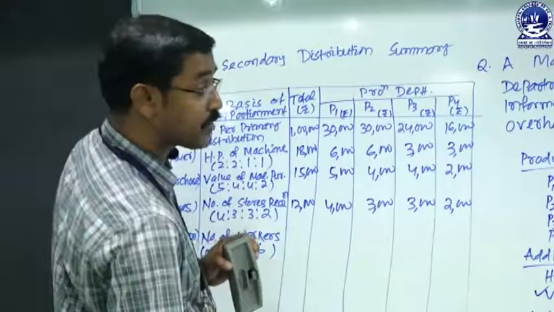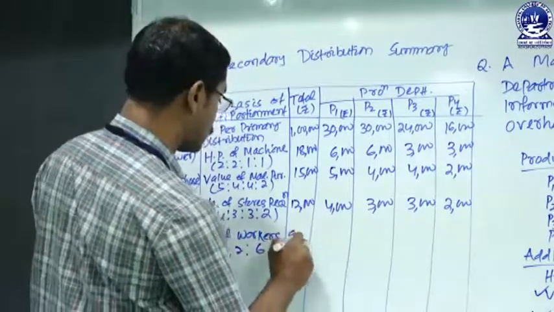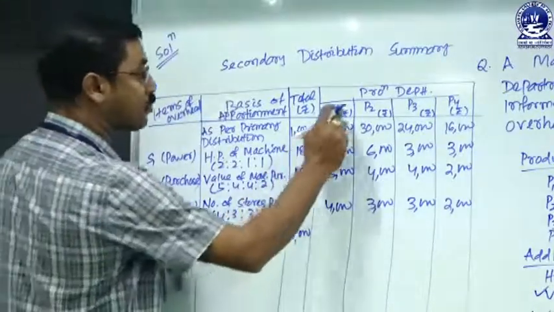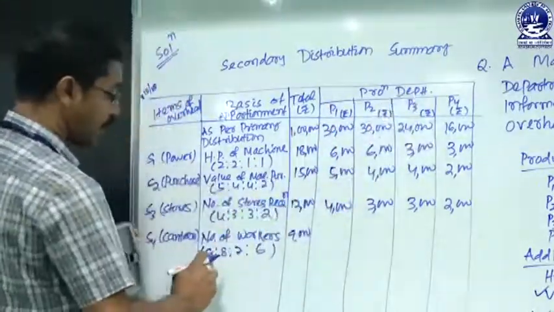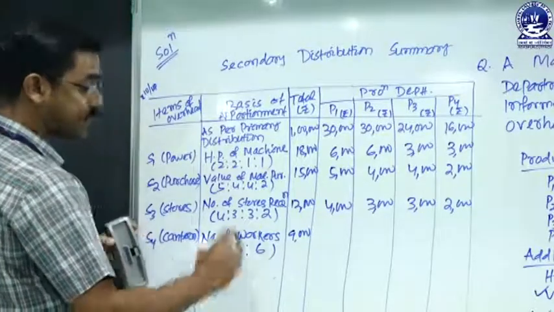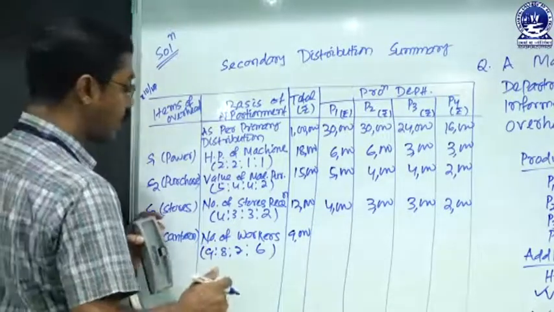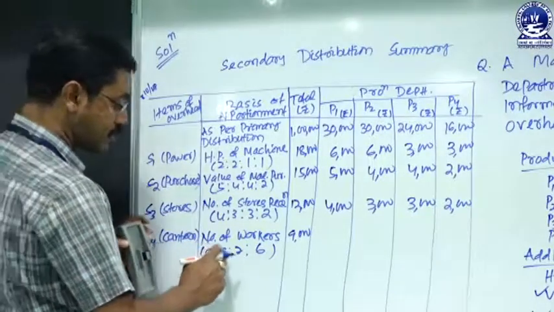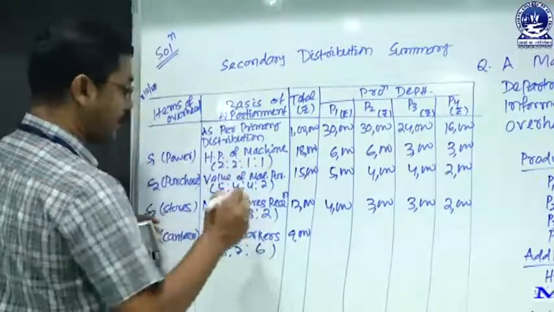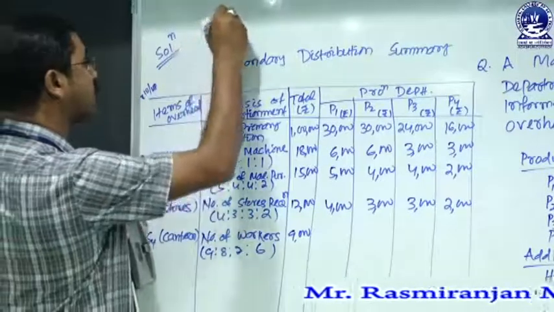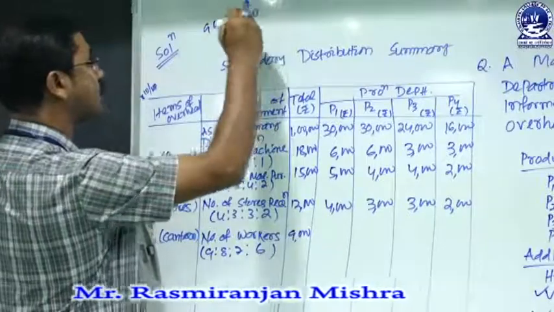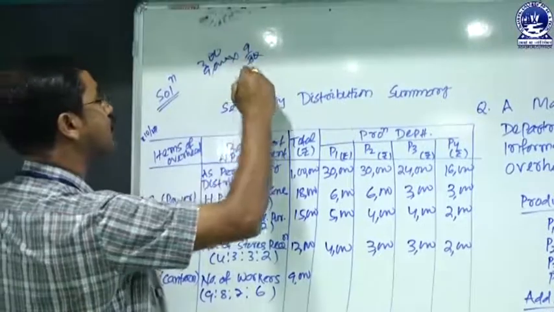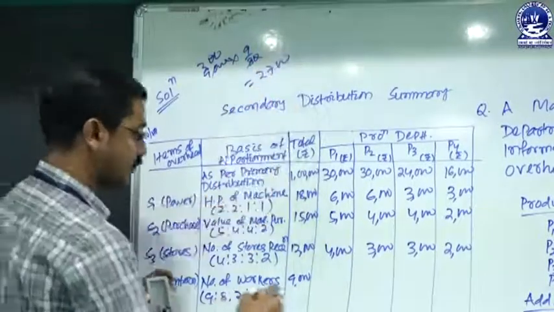And the total of expenses relating to canteen is 9,000. So that 9,000 will be redistributed to P1, P2, P3, P4 on 9:8:7:6 ratio basis. So department P1 will get 9,000 into 9 by 30, that is 300 into 9, 2,700.